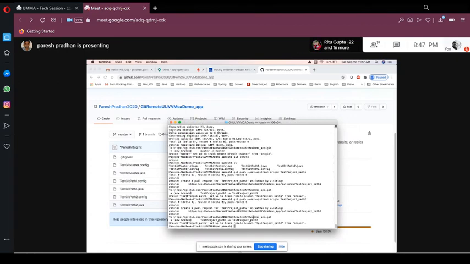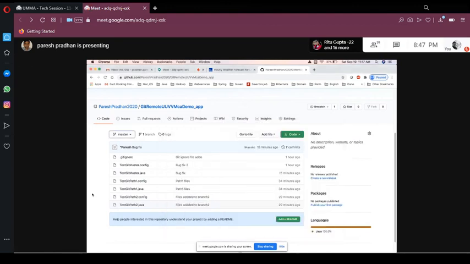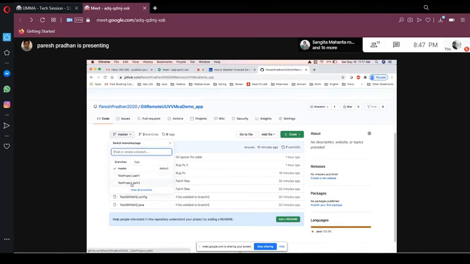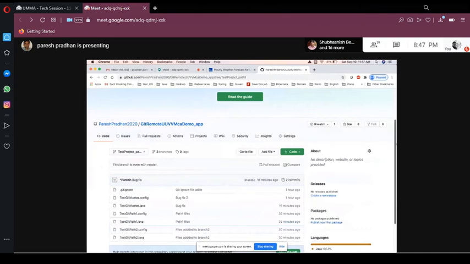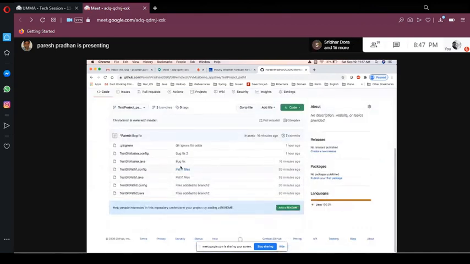Okay, so we moved both up. Now if I go and refresh my browser, right? See, now you can see all those things. See, now you can see test path 1 and path 2. Now both the branches. So now you have a master branch, path 1 and path 2. Okay. So now if I go here, what all they are in master, you can directly see here. So see what are bug fixes, all those comments with everything, right? You can see. So this is where I'm in path 2 now.